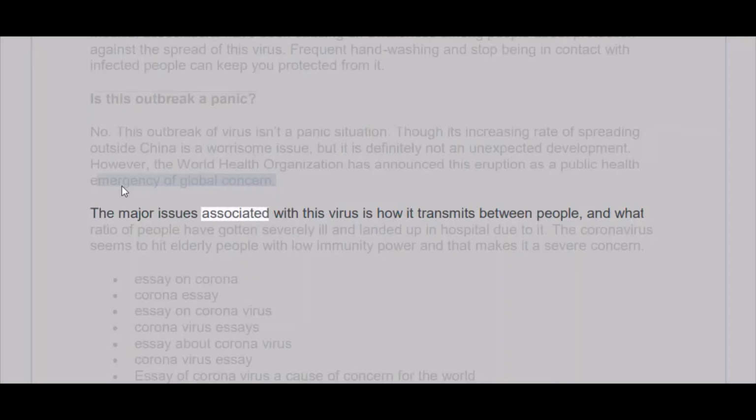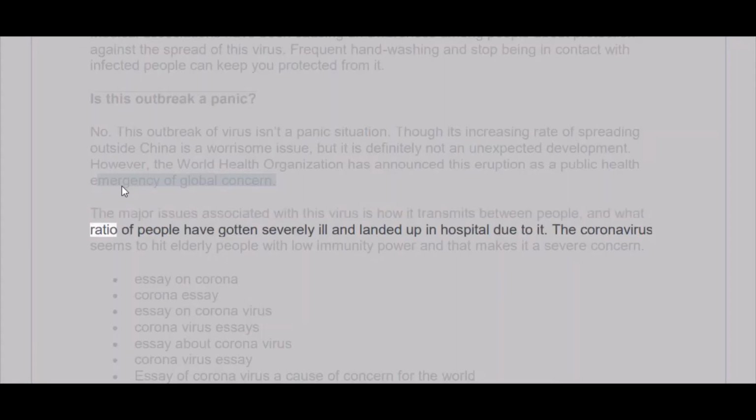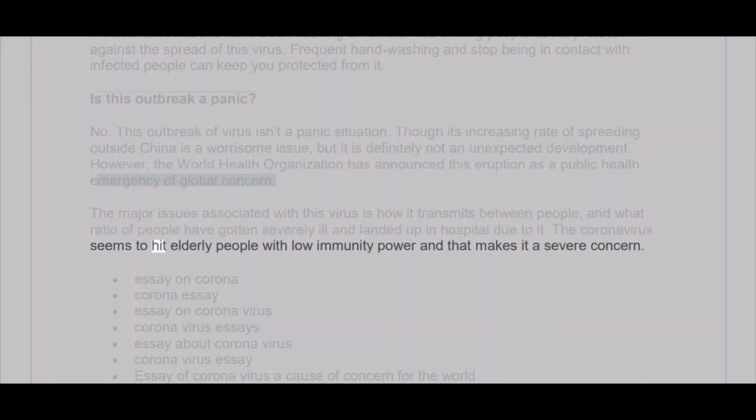The major issues associated with this virus are how it transmits between people, and what ratio of people have gotten severely ill and landed up in hospital due to it. The coronavirus seems to hit elderly people with low immunity power, and that makes it a severe concern.